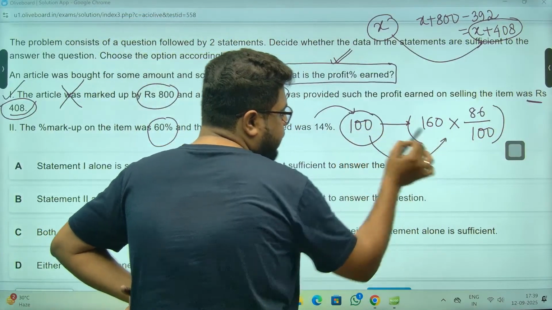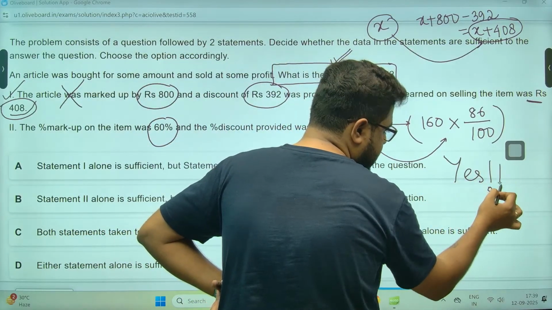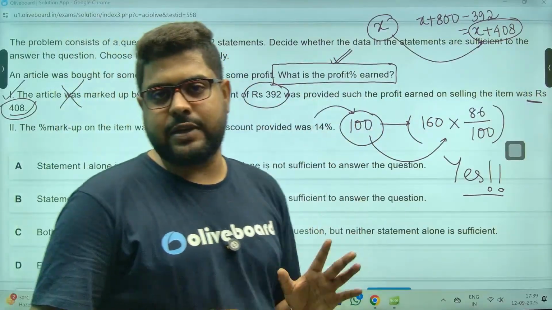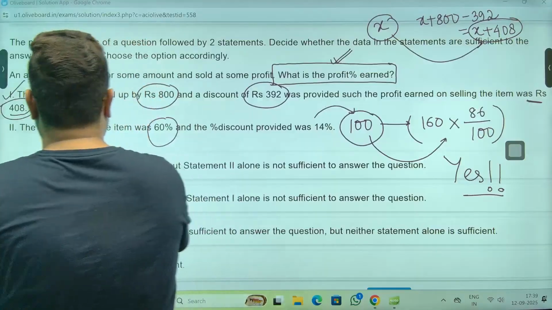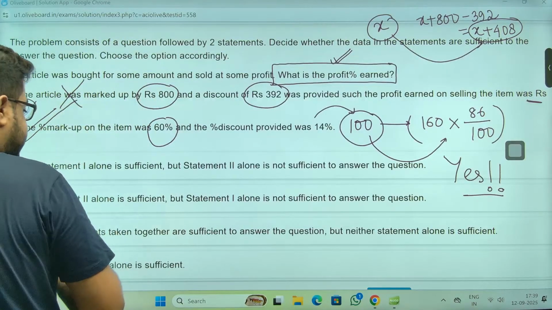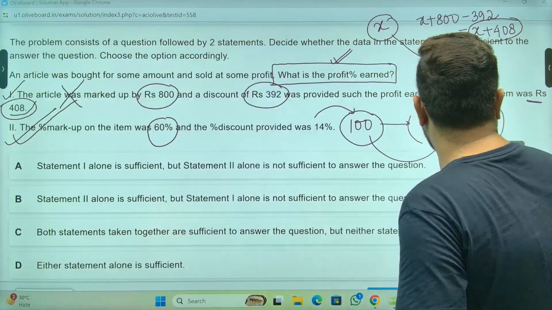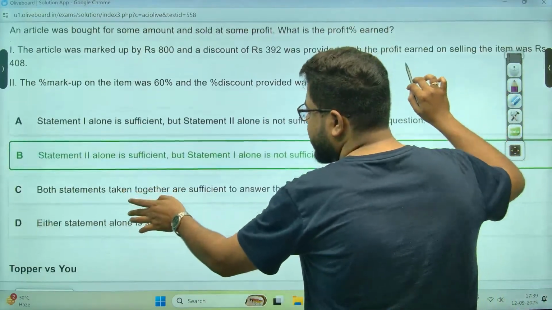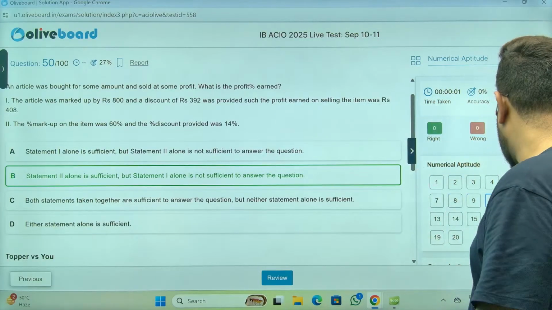Can you figure out profit? The answer is a big yes, because CP I know, SP I know, I can figure out profit. What that profit is, I'm not bothered. So statement 2 alone is sufficient, whereas statement 1 is not sufficient. Option B will be the correct answer. Done?